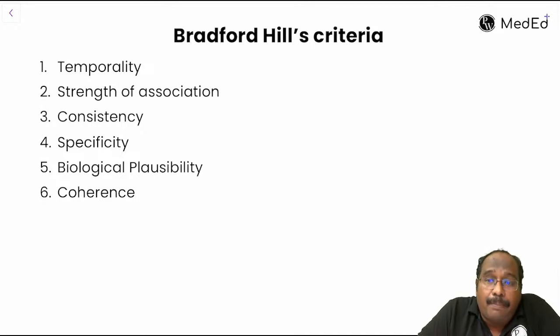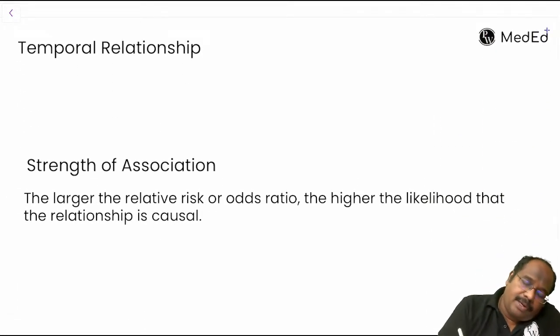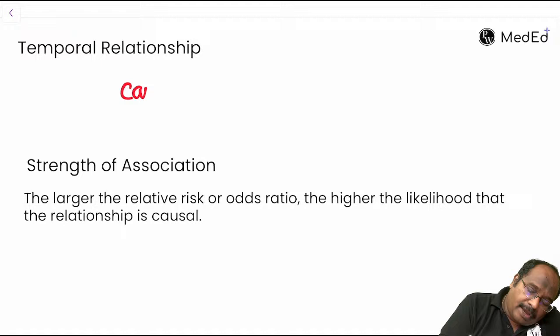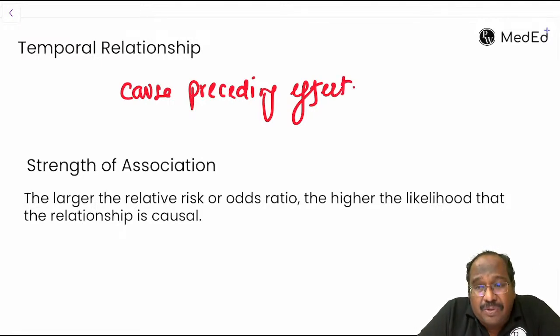The first one is temporality, or temporal association. The headings are important here: strength of association, consistency, specificity, biological plausibility, and coherence, guys. First, what is the temporal relationship? I have to prove that cause precedes effect. In smoking and lung cancer, first smoking should come, followed by lung cancer.